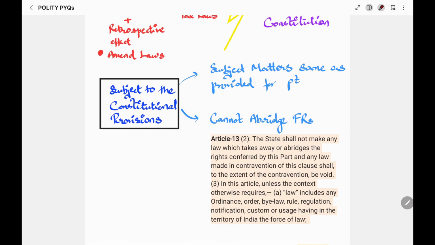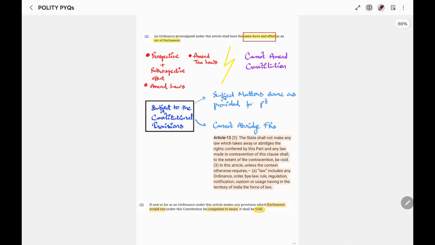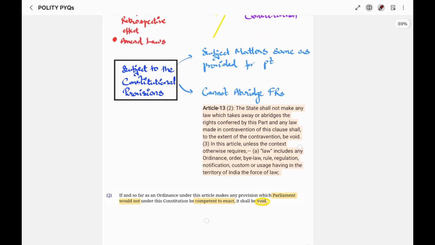Further, this has been provided under Article 13, where it has been stated that the state cannot make such laws which take away or abridge fundamental rights. Now, here the law includes ordinance. So, ordinance cannot take away fundamental rights.